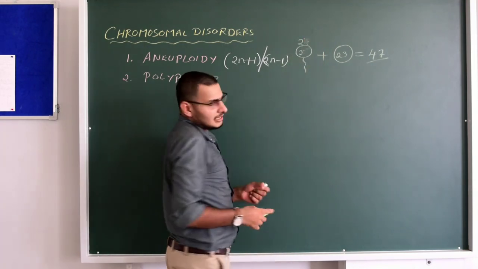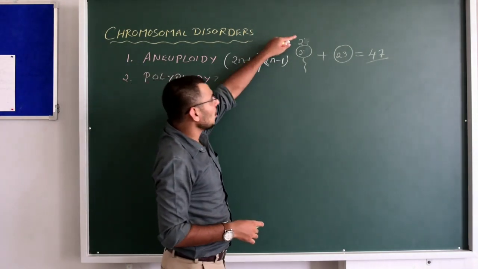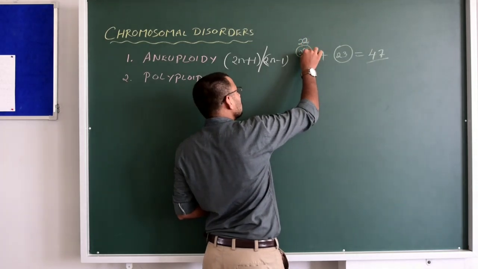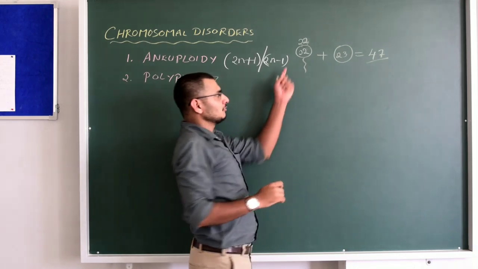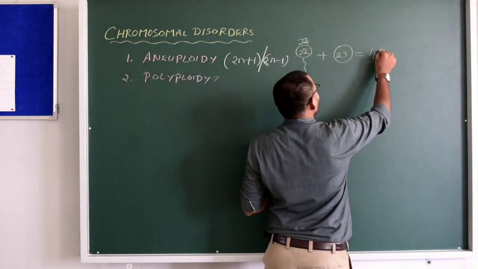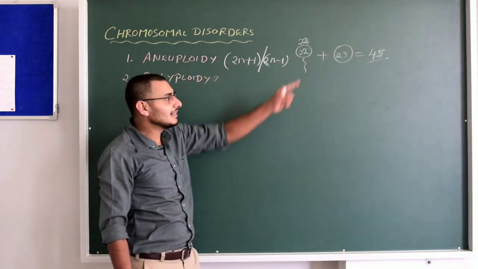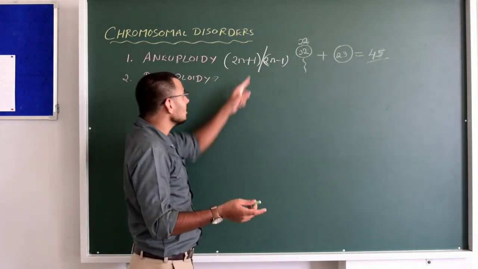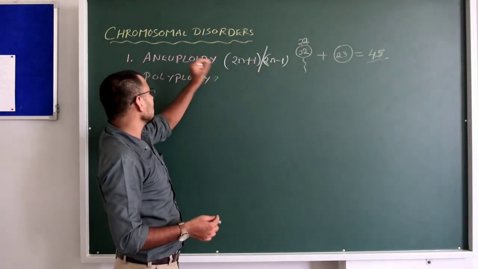For example, let us assume that due to failure of segregation, the extra chromosome is not entering this particular gamete. Instead, we have only 22 chromosomes. So obviously, this sperm now fuses with this ovum, and ultimately 22 plus 23 is 45. The zygote will have 45 chromosomes. So it is a decrease of a single chromosome in the zygote. That is 2n minus 1. We can use 2n plus 1, 2n minus 1. This is aneuploidy.